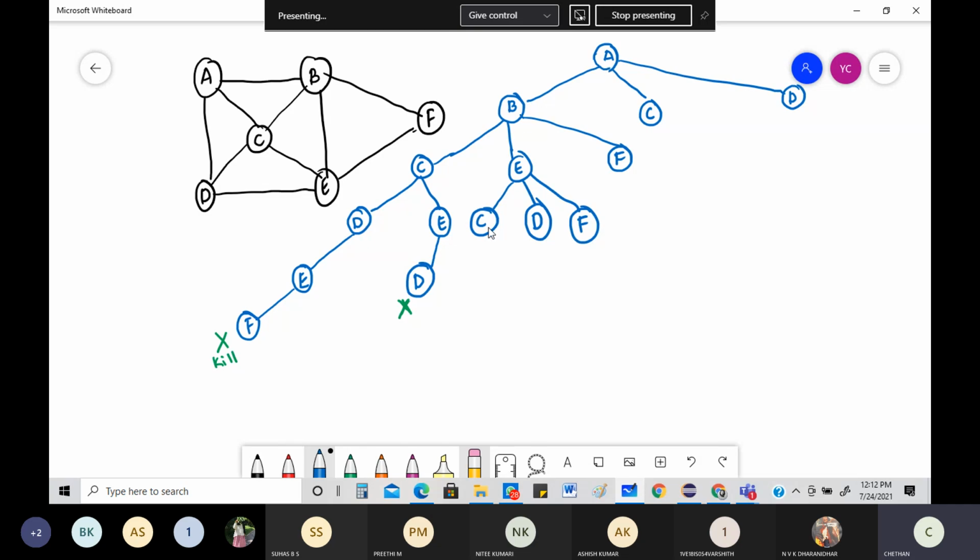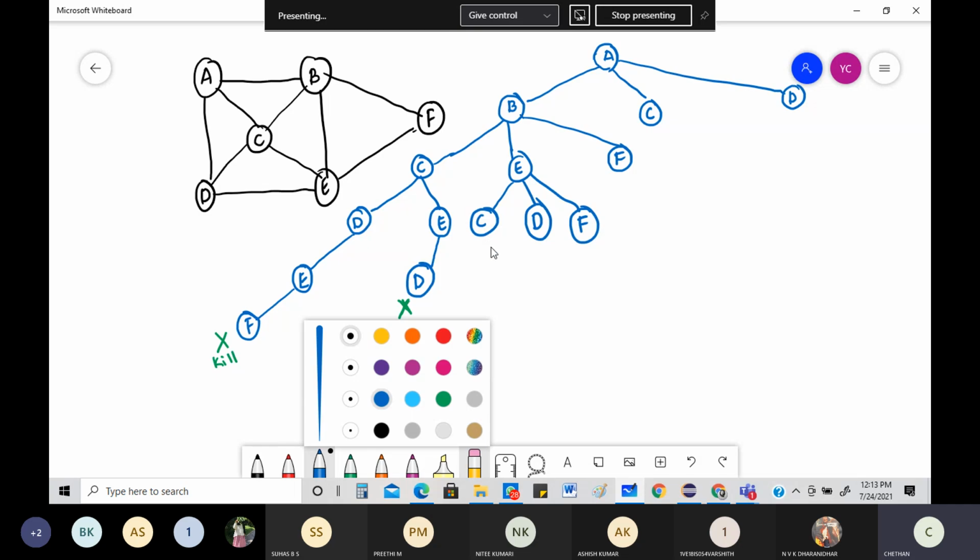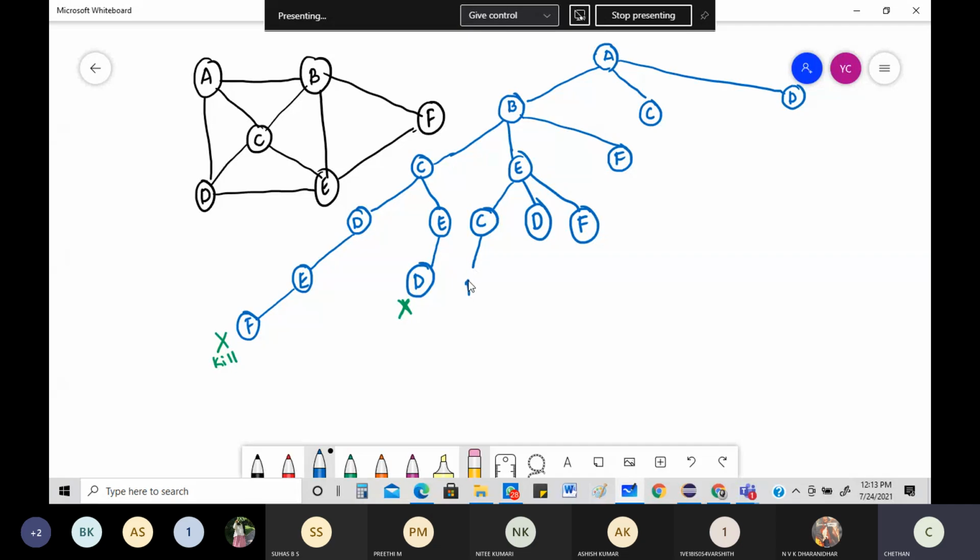A, B, E, C. Then I'll go with the depth with regard to C. From C, where can I go? I can go to A, it's already done. B, it's already done. E, from there only I came, but I can even go to D. I can write that very clearly. From D, where can I go? Can I go to E? It's already done.